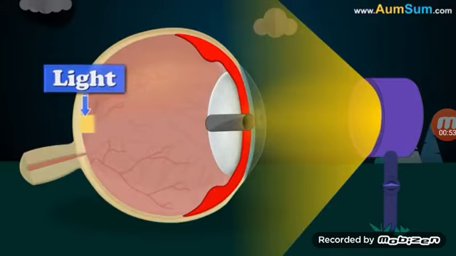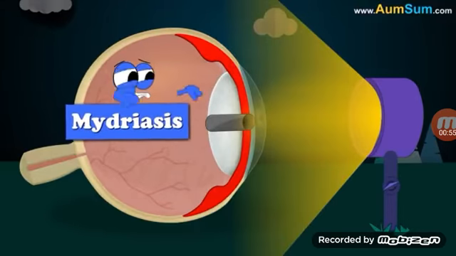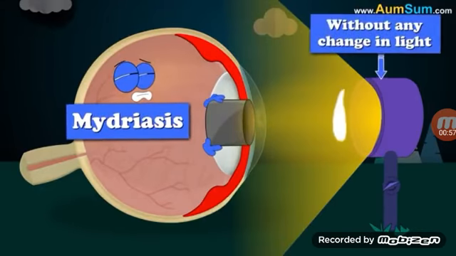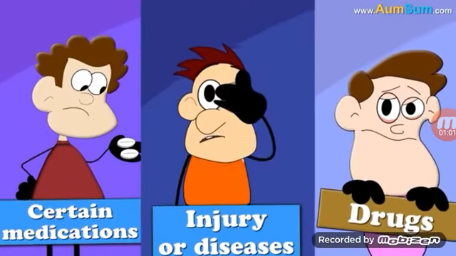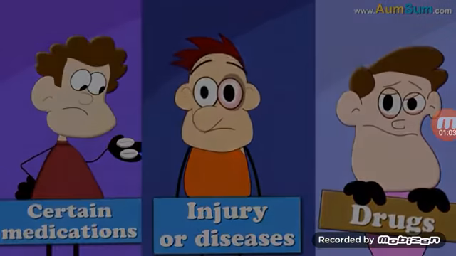to pass through. Mydriasis is a condition in which our pupils dilate without any change in light. It may be caused by medicines, drugs, injury, or diseases.